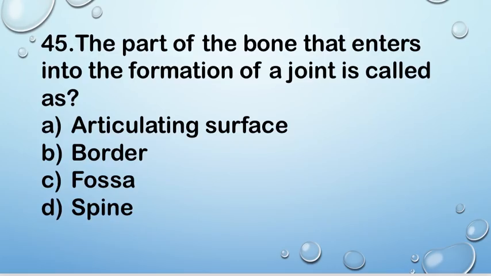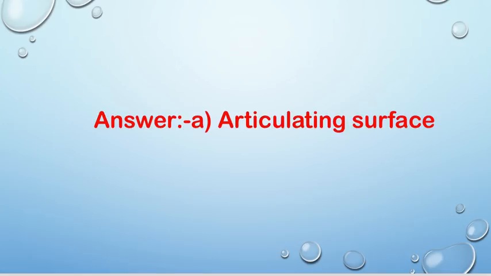Next question. The part of the bone that enters into the formation of a joint is called as A articulating surface, B border, C fossa, and D spine. Right answer is A, articulating surface.